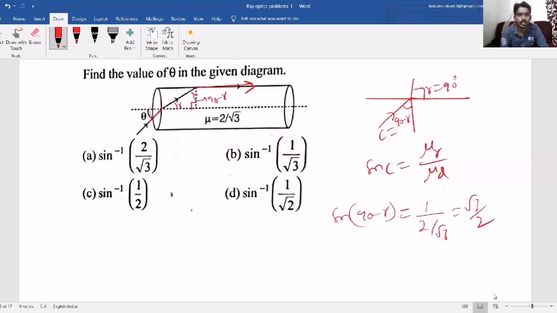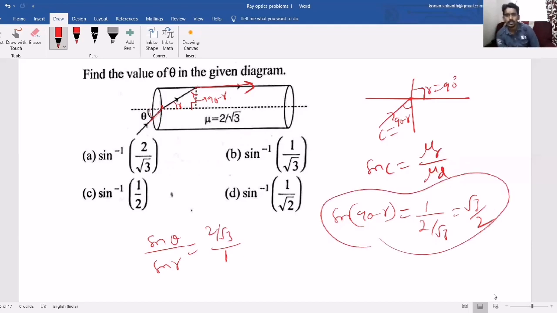Now they are asking the theta value. How can we find the theta value? At the first interface, if you apply Snell's law, sin i, that means sin theta, by sin r equals mu 2, that is 2 by root 3, by mu 1 outside, air. So here you will get the r value. That r value, if you substitute here, then you will get the theta value.